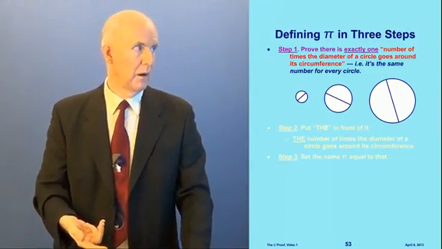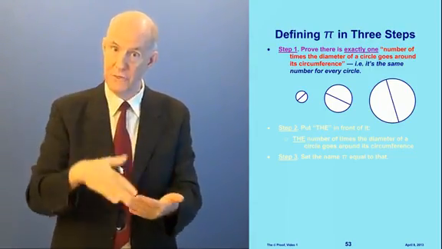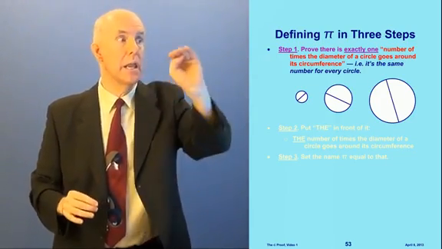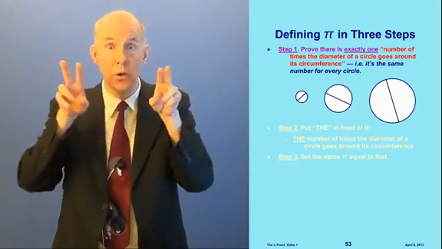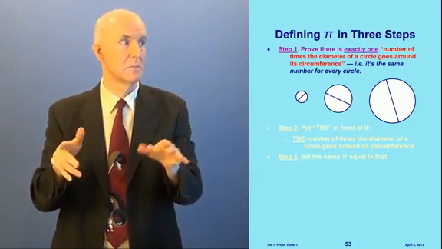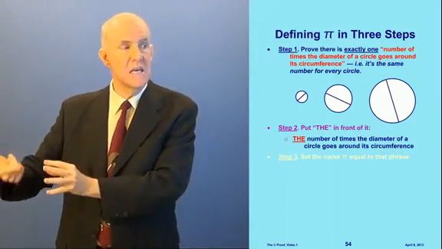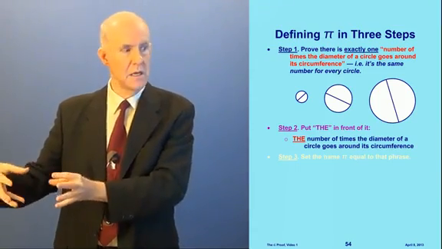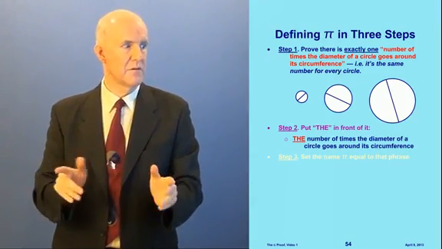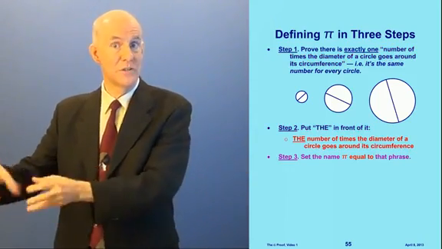All right, now, how will we define pi? We're going to define pi in 3 steps. Remember a moment ago I talked about the 3-step process? Okay, step 1 is we have to prove that there is exactly one, now look what's in red here, exactly one, quote, number of times the diameter of a circle goes around its circumference. In other words, that it's the same for all circles. Then step 2, we put the word the in front of that. See what I did here? I put the word the, and then I copied what was red up above: the number of times the diameter of a circle goes around its circumference. That's step 2.